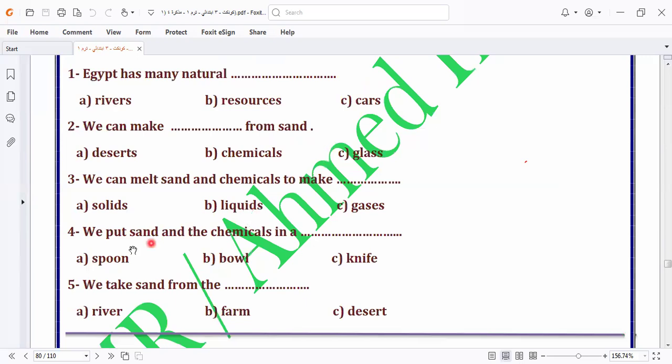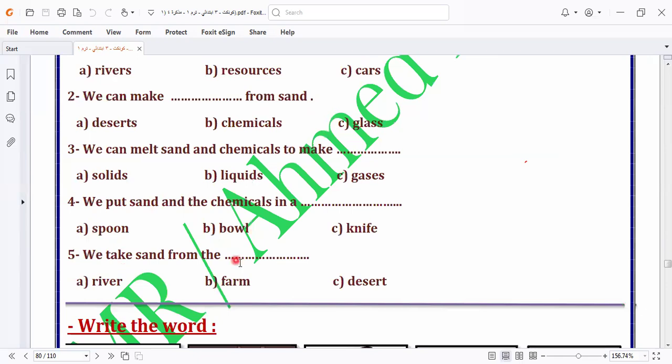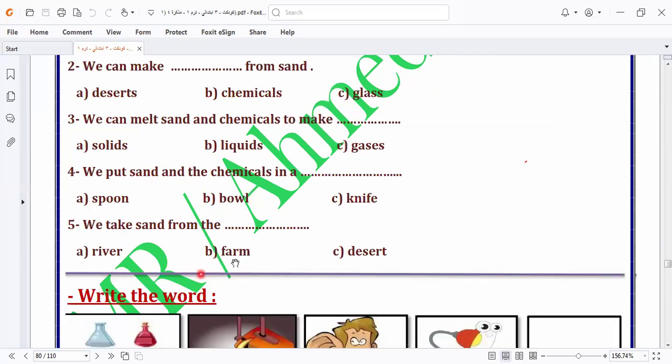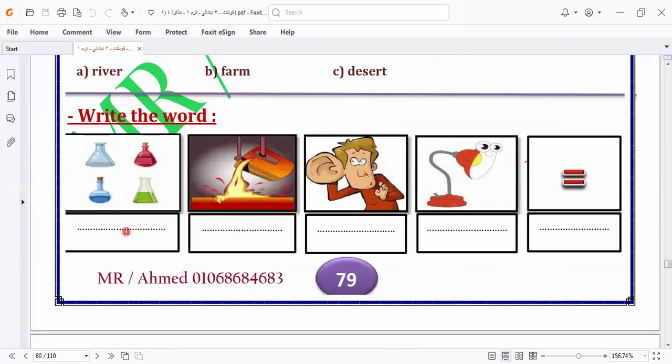Liquid. We put sand and chemicals in a bowl. We take sand from what? We can take sand from far, wrong. From river, wrong. From what? From desert. Okay. Here it will be chemicals. Here we have milk. Here we have lamp. I will write some of them and I will leave the rest for you to write after you keep the vocab.